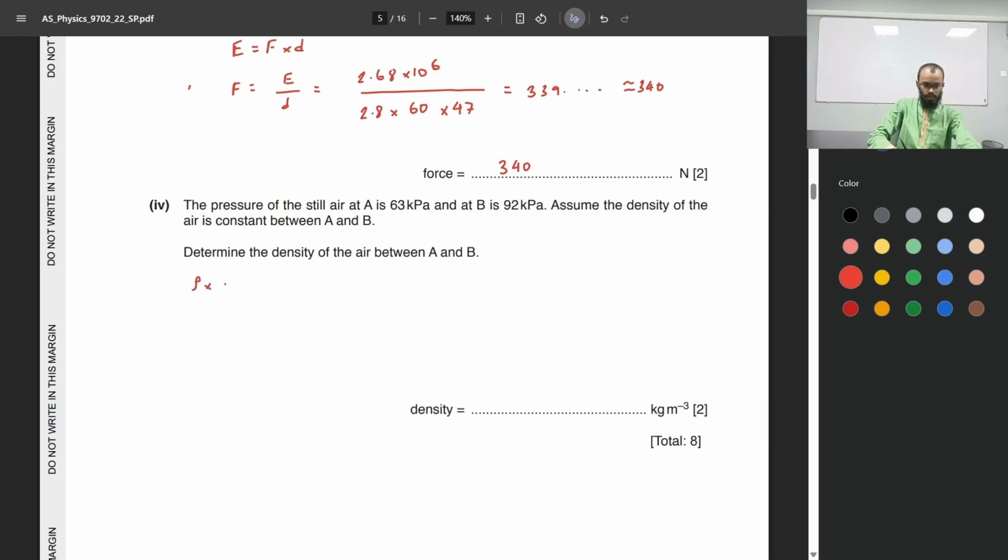density times gravitational acceleration times the change in height will be equal to the change in pressure, which is 92 kilopascals minus 63 kilopascals. So we convert kilo to regular pascals, so we need to multiply it by 10 to the power of 3. The density of air is what we need to find. Density will be equal to the change in pressure, 92 minus 63 times 10 to the power of 3 over gravitational acceleration of 9.81 times the change in height.